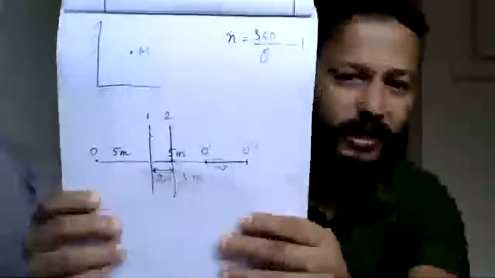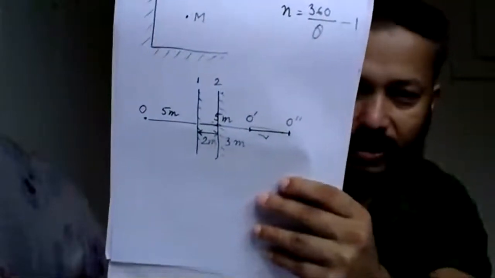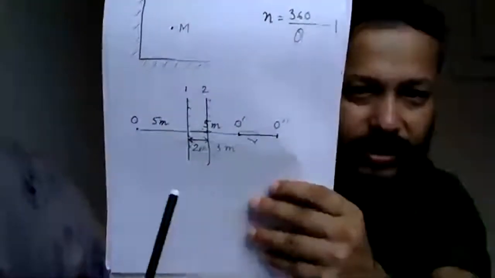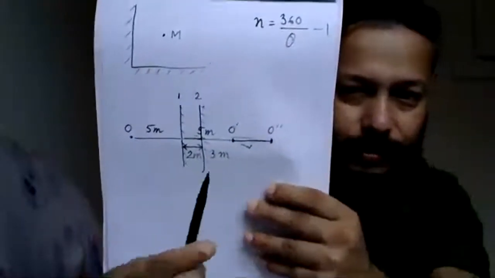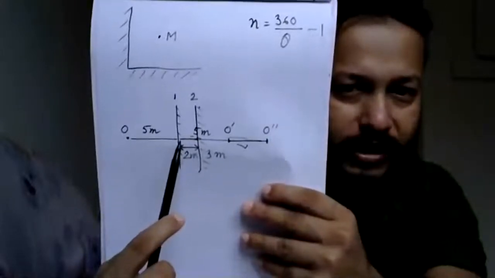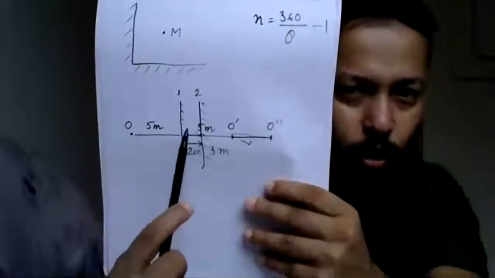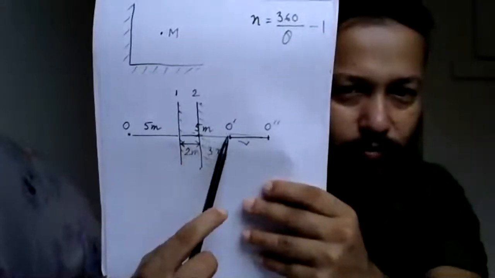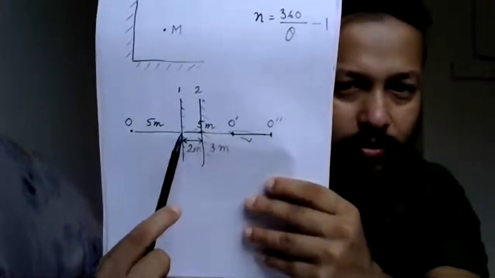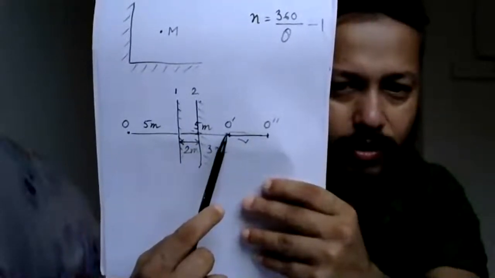Okay. See this figure. Try to understand this figure. First of all, Piyush, just tell me, can you see this figure clearly? This is the first position of the mirror. When this is the first position of the mirror, you are at a distance of 5 meter. So 5 meter back the image will be formed. This is the image forming. Now this is 5 meter away, and 5 meter away the image will form.